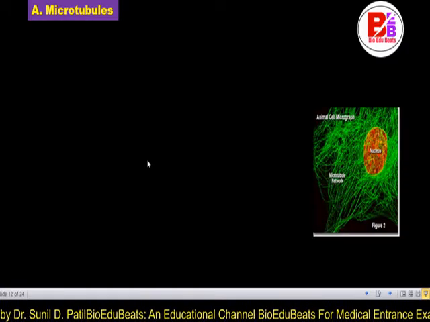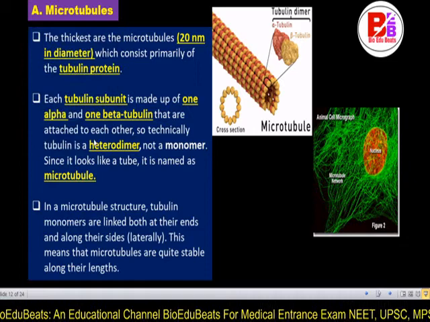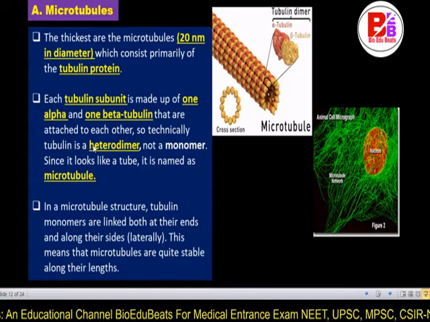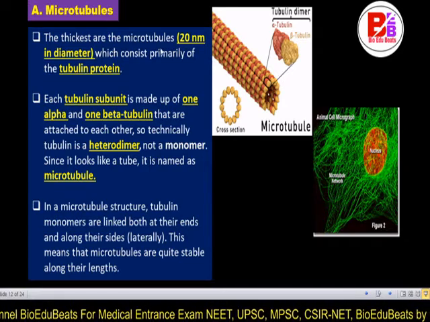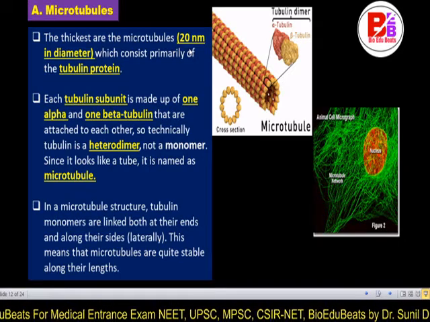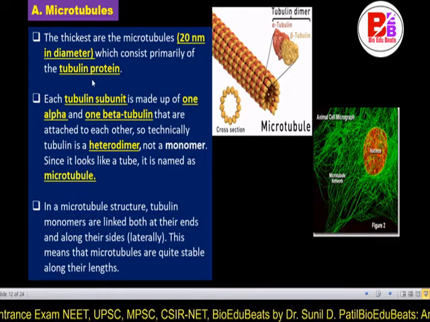So we are going to see one by one. First we are going to see the microtubule in detail. These things will be repeated, their size and their composition. The thickest are called microtubules, 20 to 25 nanometer in diameter, which consist primarily of tubulin protein.